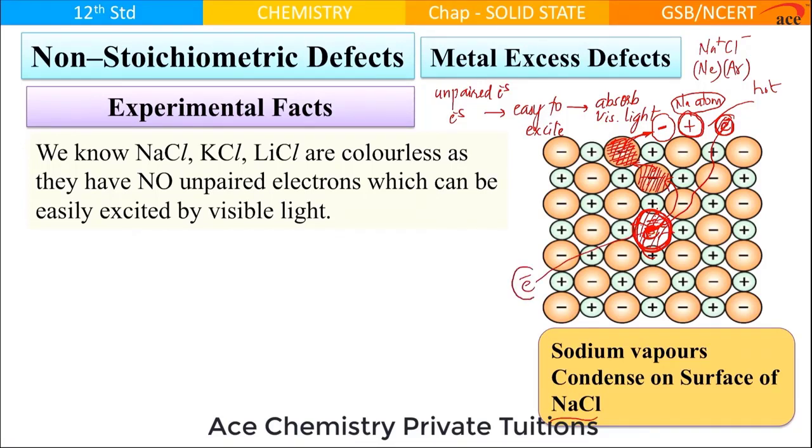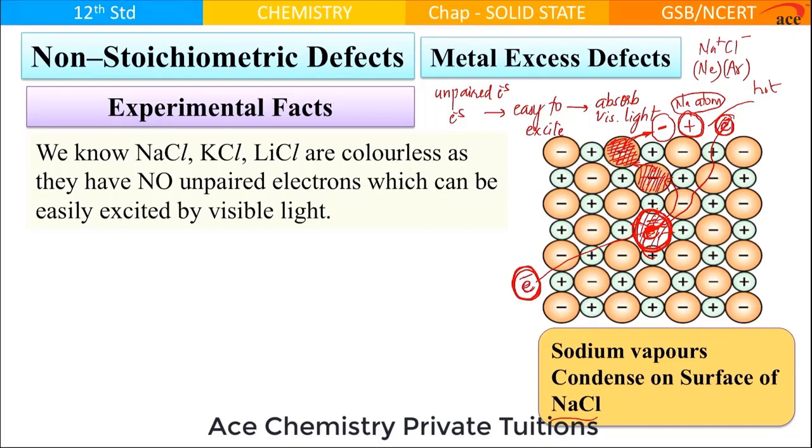Now this electron is easy to excite. Because it is loosely bound, the substance as a whole will absorb visible light and will become colored. So now you understood why, when sodium vapors are passed over sodium chloride, it turns yellow: because of that electron which has got trapped.